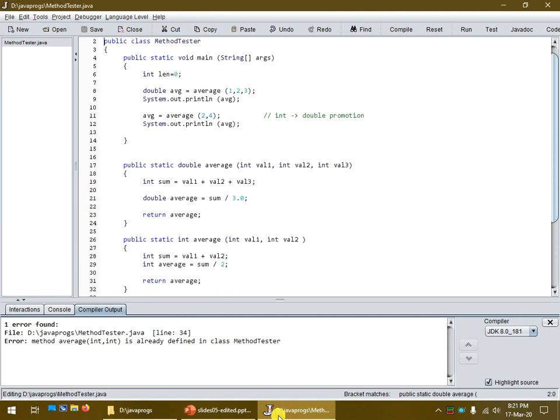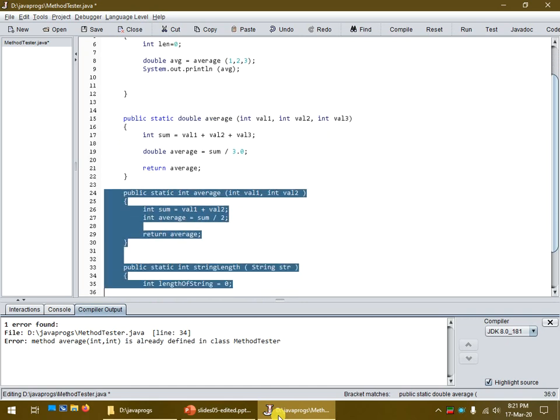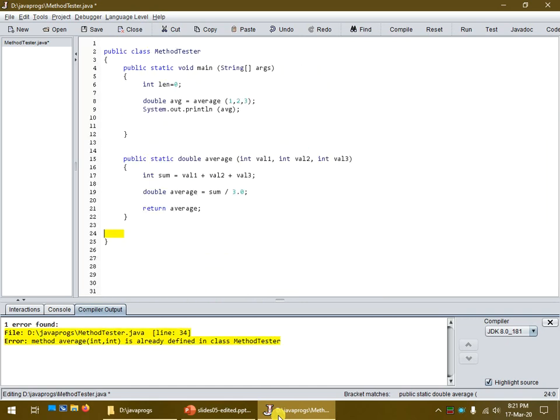Now, let's get back to looking at the variables themselves. So I'm going to clean this up a little bit. I'm going to remove that and remove the next two methods. And let's see, in this case, what about all these variables? We've got average and average and average. So many averages going on.